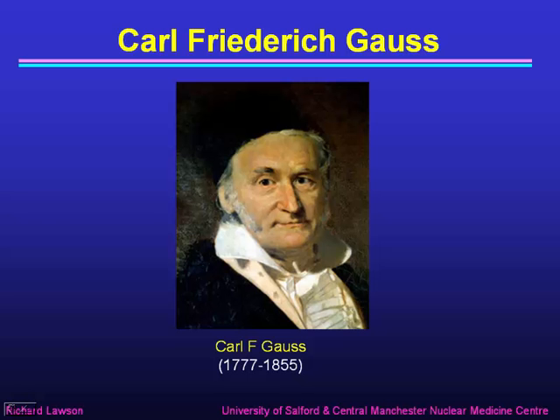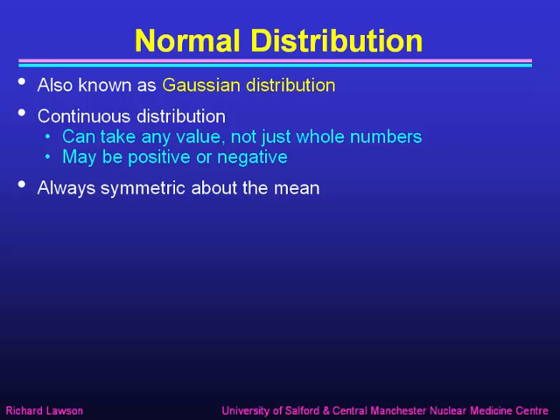At age 15 he studied at university in Braunschweig, and then at age 18 in Göttingen. And at age 30 he became Professor of Astronomy at the Göttingen Observatory. He's well known for many contributions to mathematics and physics and astronomy, but in the field of statistics he is responsible for introducing the normal distribution in 1809 in connection with his work on least squares minimization. So the normal distribution is also known as the Gaussian distribution in honour of Carl Gauss.